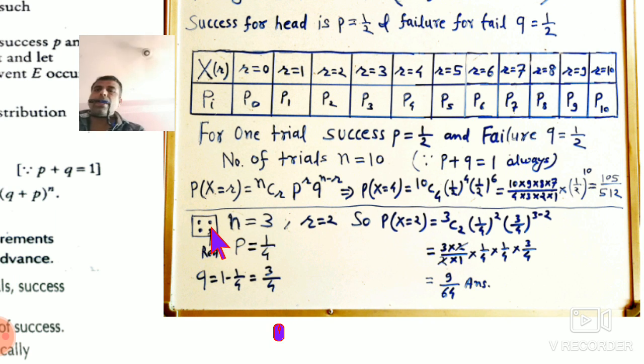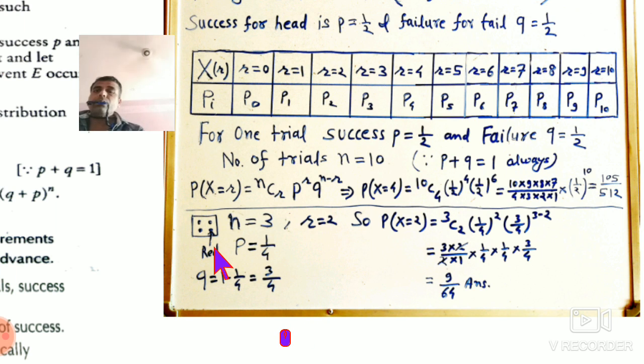In the same experiment you have to repeat three times. That means the first time you take a ball outside, again you put it back, the second time you take a ball outside, again you put it back, such three times you have to repeat. And then if you are getting the red ball, you will be a success. So how many trials are here? n is equal to 3, three times you are repeating the same experiment. And what is the number of successes? Suppose you want 2 times the red ball outside, so r is equal to 2.